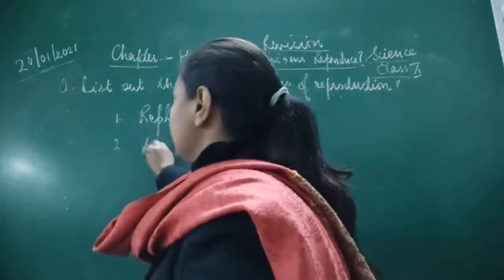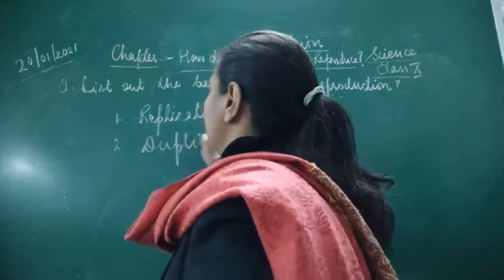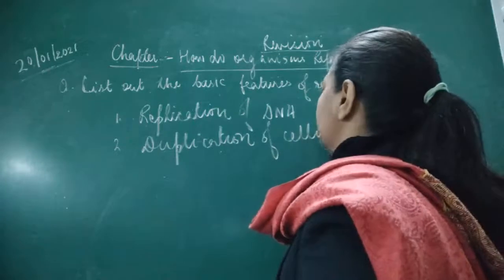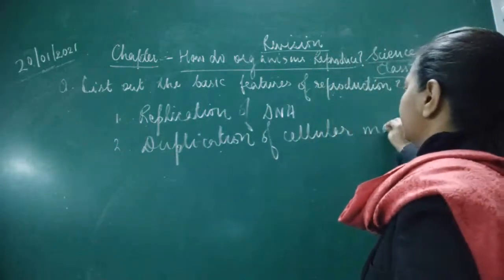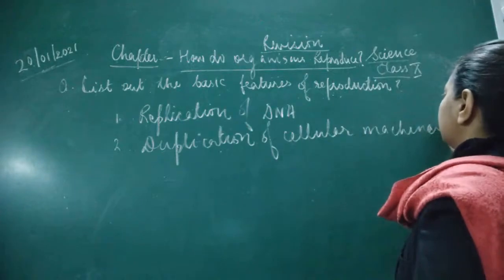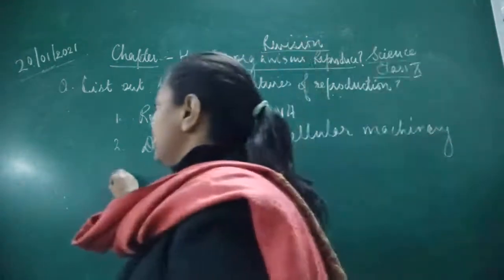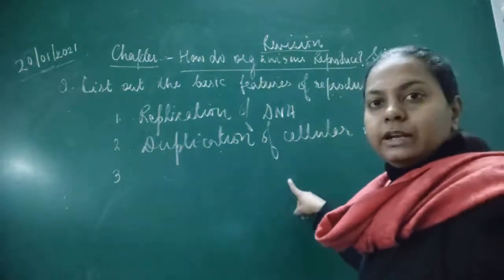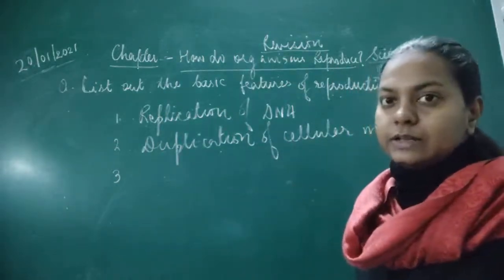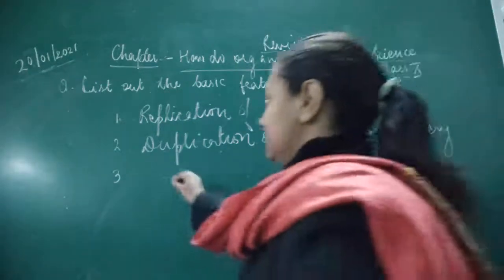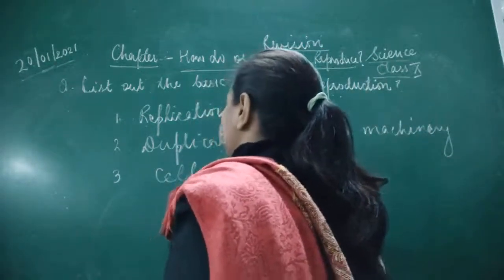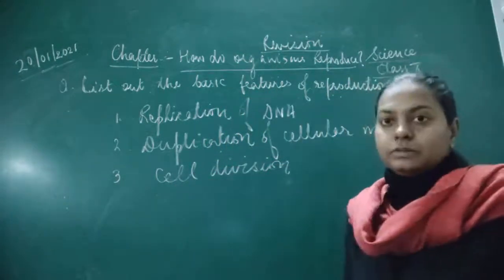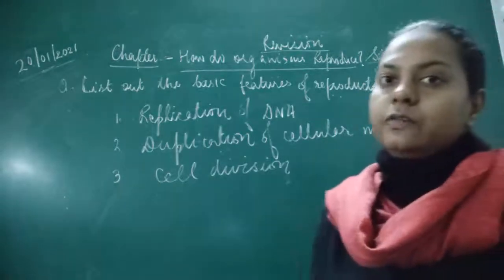Then the third one is that after duplicating the DNA and all the other cell organelles present inside a cell, the cell divides. That is cell division. These are some of the basic features of reproduction.